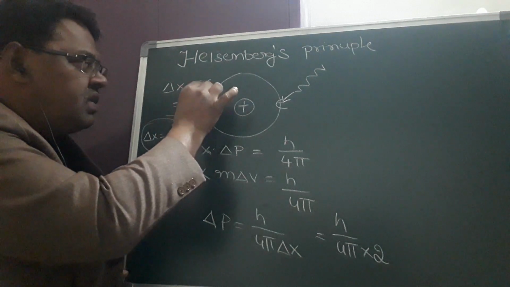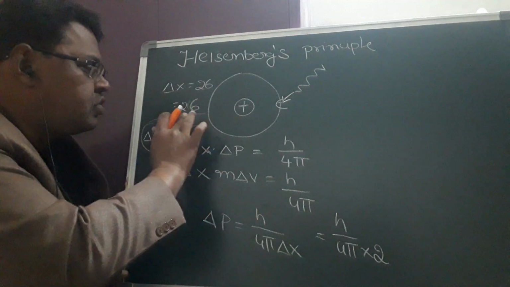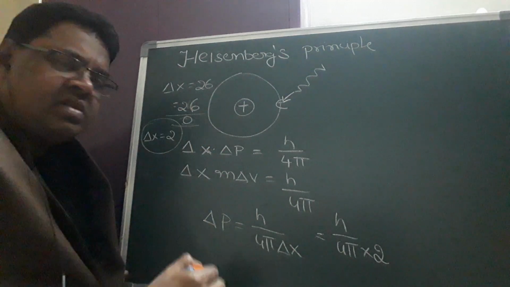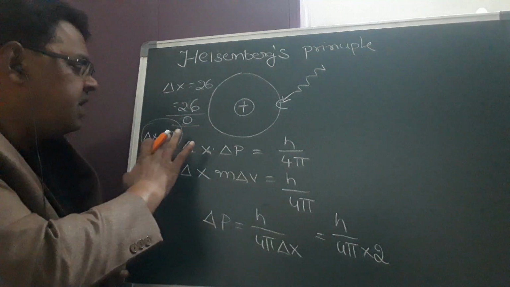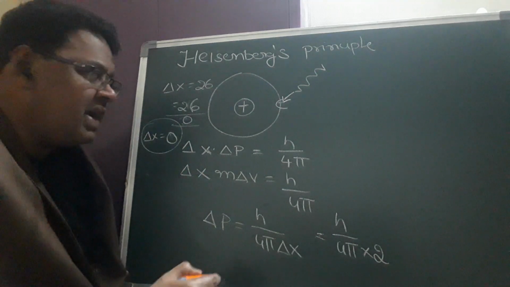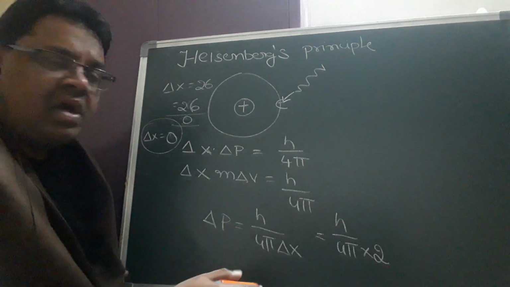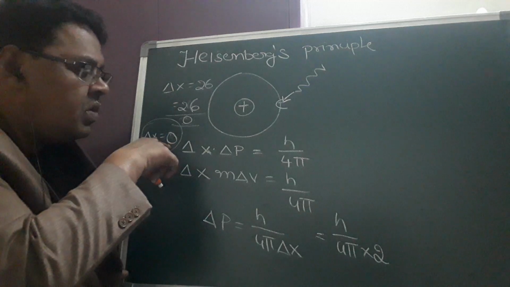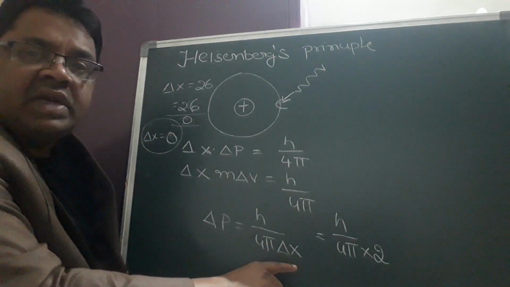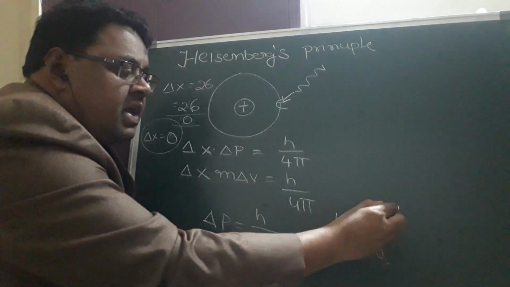26, the actual value is 26, and you reported that value as 26, so there is no difference. No difference means delta x will become 0, because you have reported the correct value, 26, and the actual value is also 26, so delta x is 0. Now if you substitute delta x value 0 here, you will get h by 0.